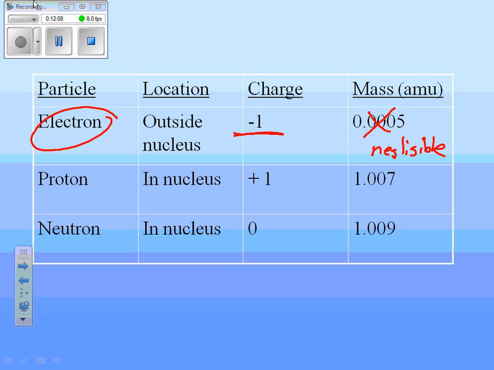Protons are in the nucleus. They have the +1 charge. Okay, and protons are what identify the element. And neutrons are needed to hold the nucleus together, so we have enough mass to create the strong nuclear force that holds the nucleus of the atom together. Neutrons are also found in the nucleus. They have no charge. A change in neutrons gives us isotopes.